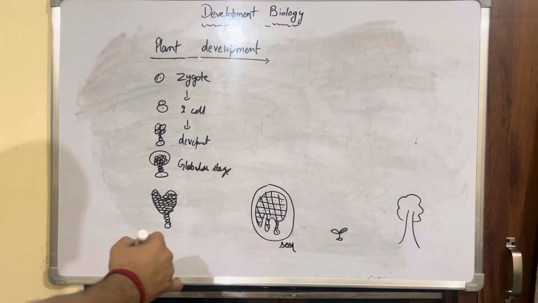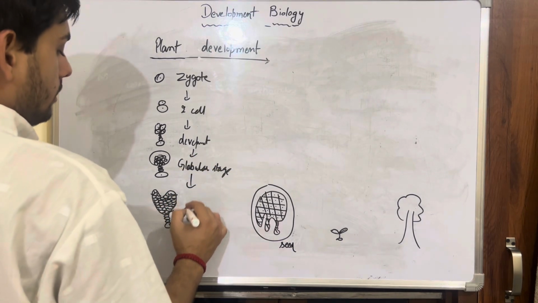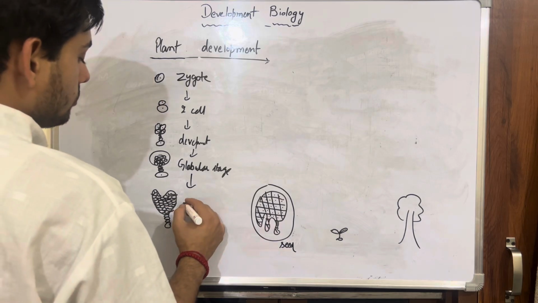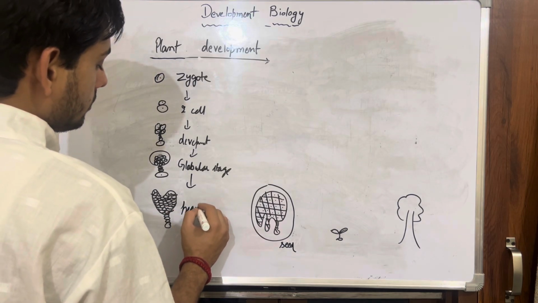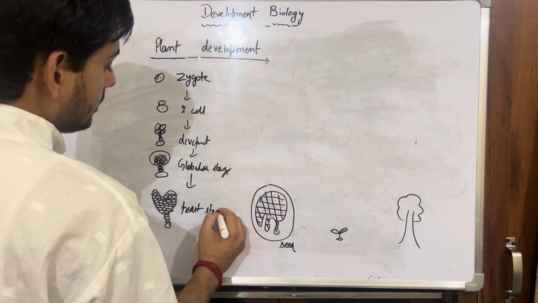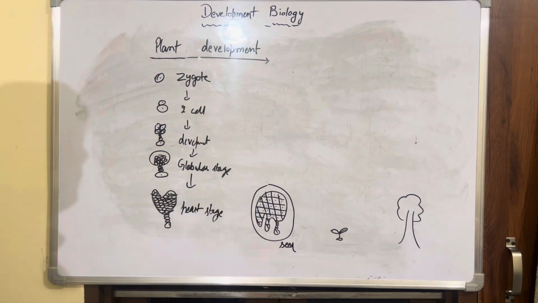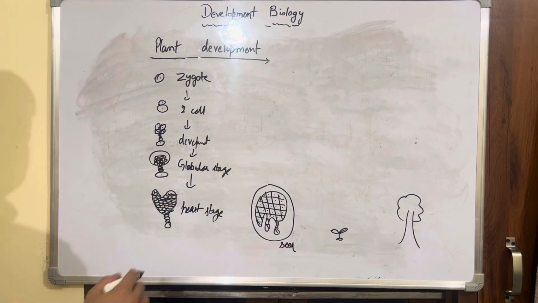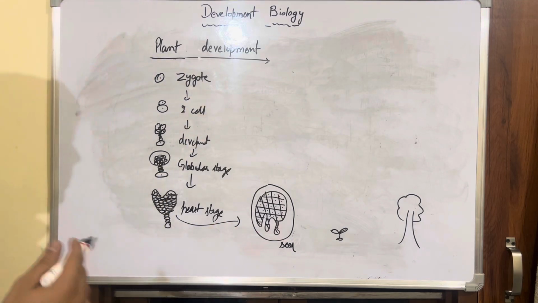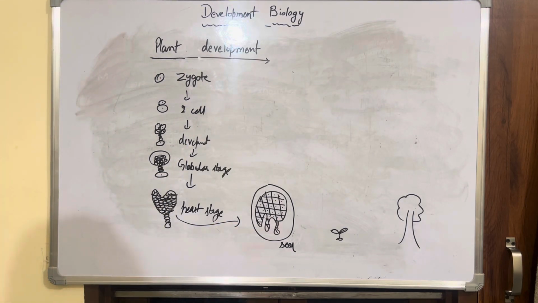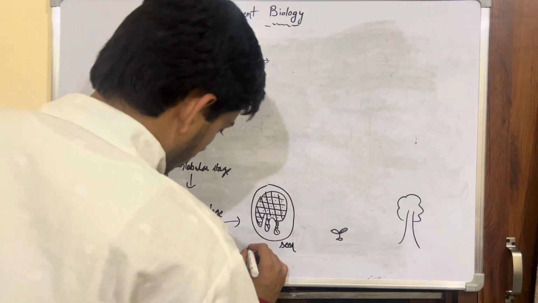After the globular stage, it will move to the heart stage. And after the heart stage, the coating of the seed will get formed, and this stage is known as your torpedo stage.